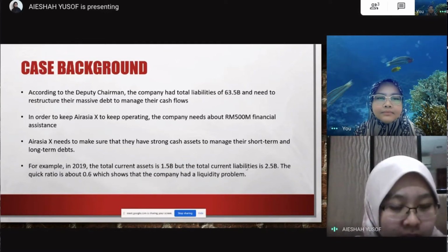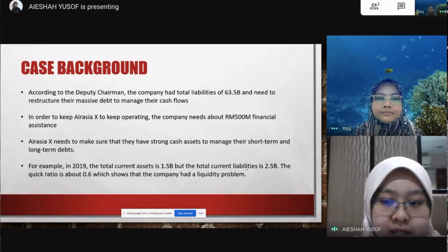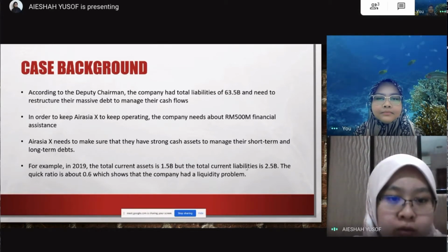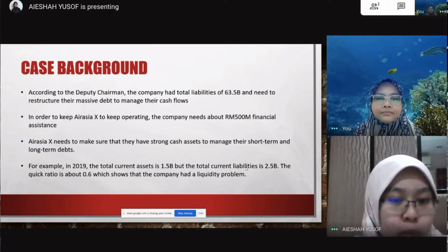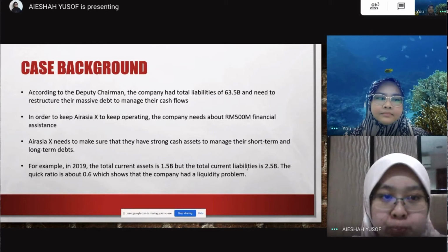For example, in 2019, the total current assets is 1.5 billion, but the total current liabilities is 2.5 billion. The quick ratio is about 0.6 only, which shows that the company had a liquidity problem.